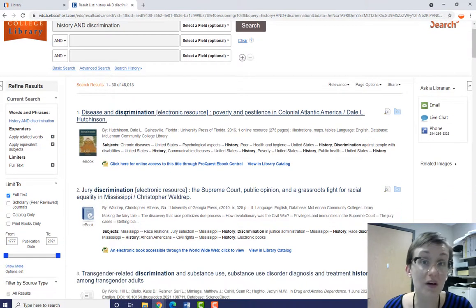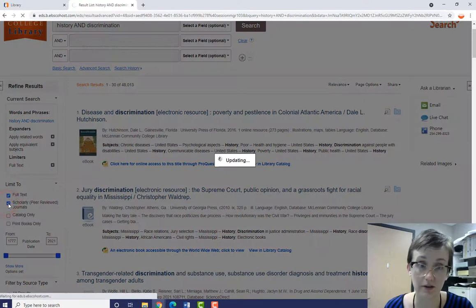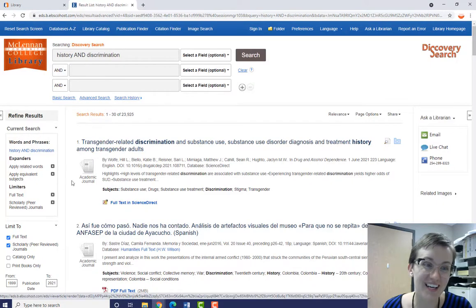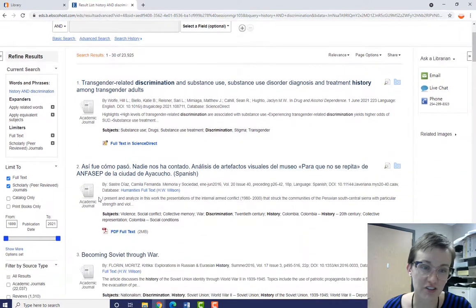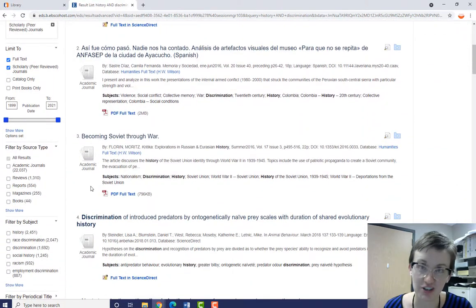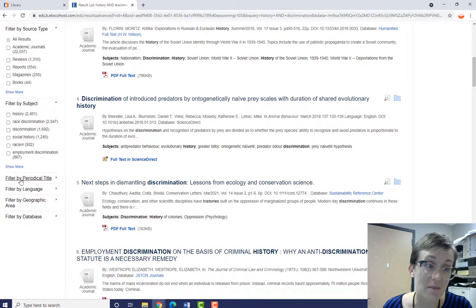Now, if you only want scholarly or peer-reviewed articles, you would click this box here. And as you can see, all of the results are for articles in academic journals. That's still about 24,000 results, so you can continue to narrow them down by filtering by source type, publication date, by subject, and by a couple more options here.